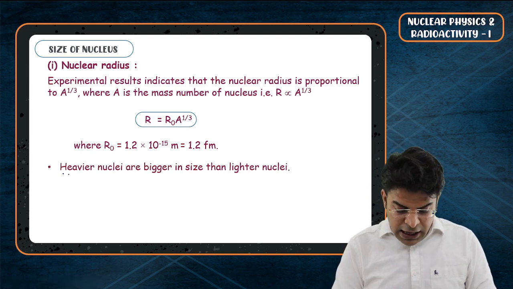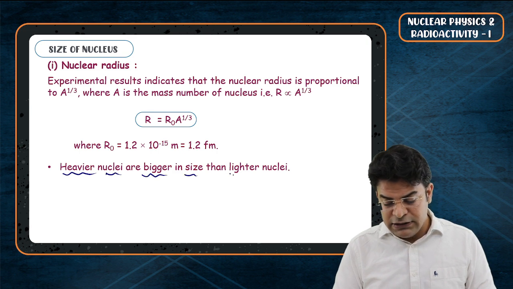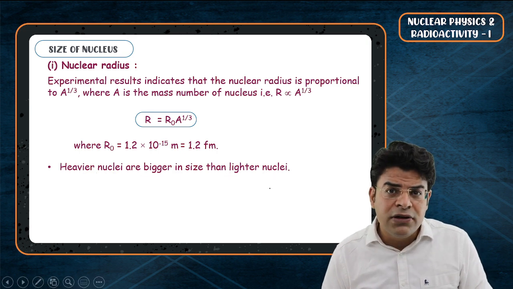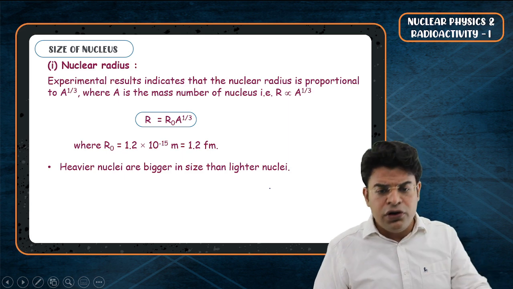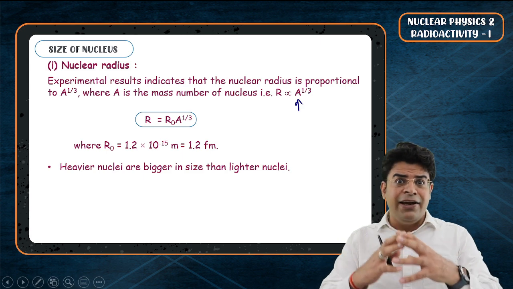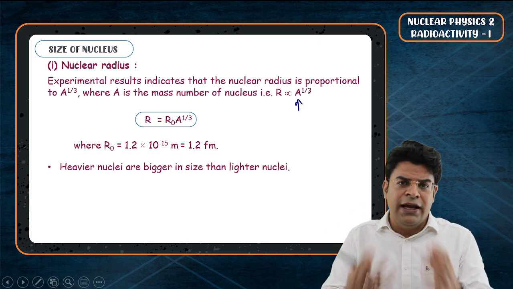Next bachcho, heavier nuclei are bigger in size than lighter nuclei. Isn't it obvious? Heavier nuclei means more nucleons, and as the number of nucleons increases, as A increases, definitely the radius should increase.